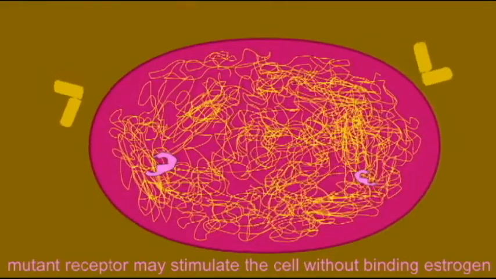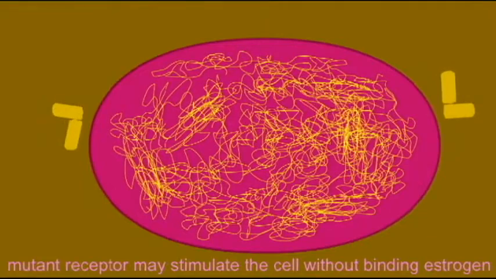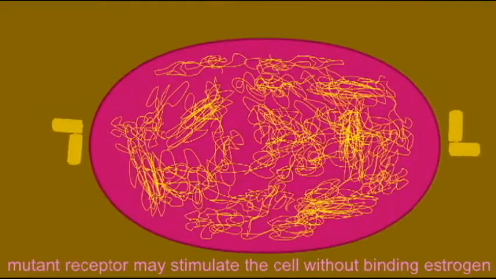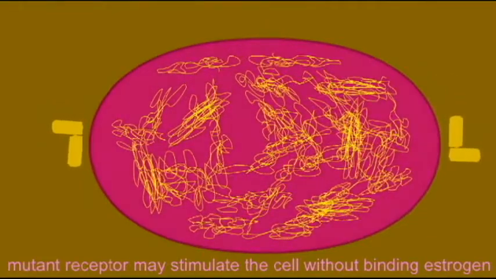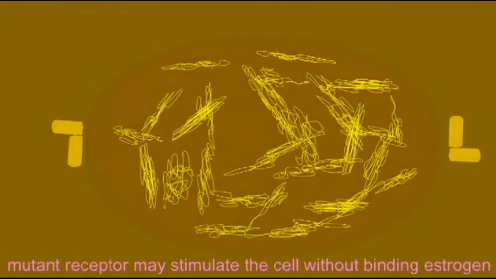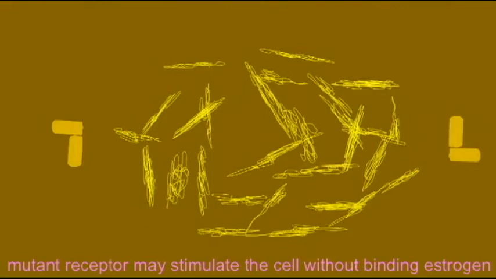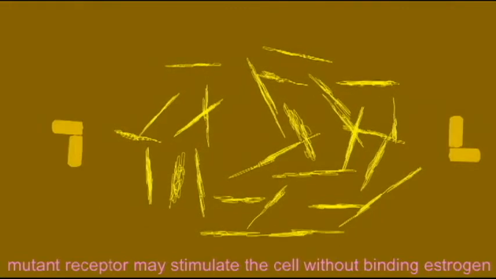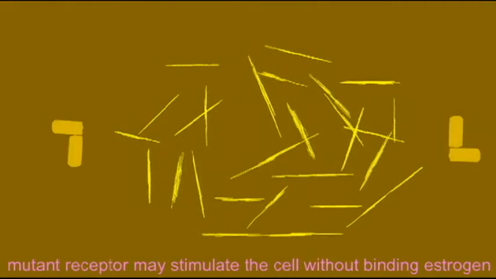Usually, estrogen receptors are only activated and only turn on genes when they have bound the hormone estrogen. But certain mutant receptors have the ability to bind DNA and turn on genes even when they have not bound estrogen, and so they may continually tell cells to divide even when estrogen is absent.